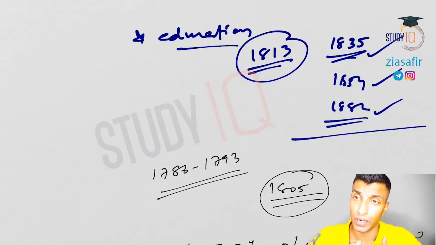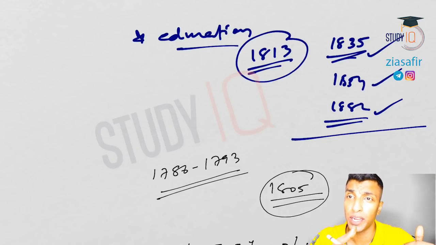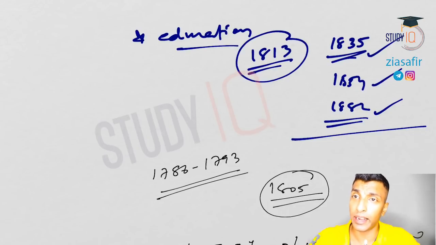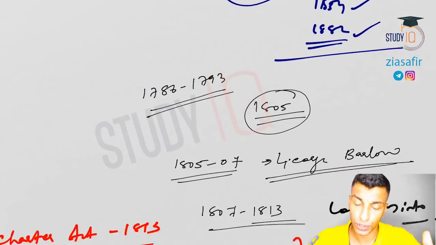So whenever you get a question on education, you have to write all these milestones. These should be your first 2-3 introductory paragraphs. First you talk about the 1813 Charter Act, then the 1835 Macaulay Minute, then Wood's Dispatch of 1854, then the Hunter Commission, then you can talk about other reforms also. We will discuss everything in detail. You don't need to worry about that. I'll complete the entire series till 1947, and post-independence also we will complete. We have already done history, but since the prelims is extended, we are just starting the series again. So I'm expecting it will be beneficial for your revision also.